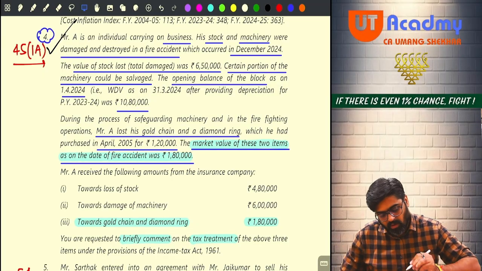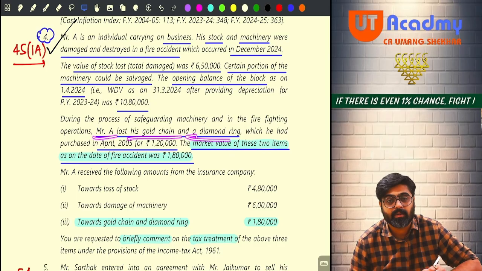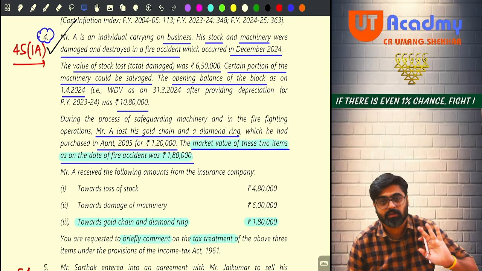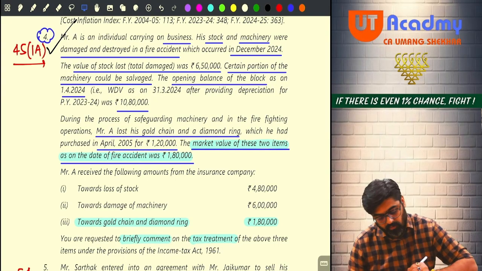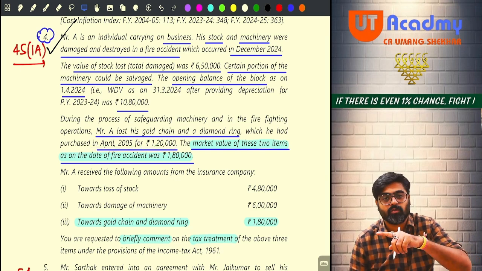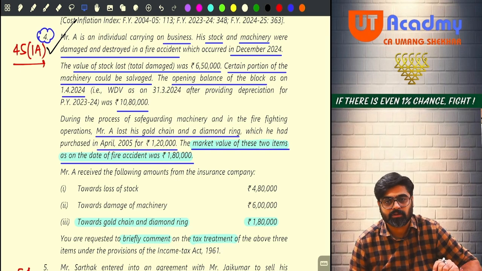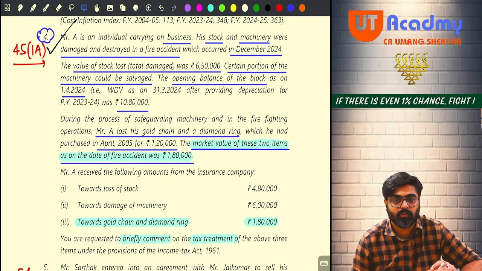Now, during the process of safeguarding machinery and the firefighting operations, Mr. A lost his gold chain and a diamond ring, meaning jewelry is also lost, which he had purchased in April 2005 for 1 lakh 20. This is the date of acquisition and actual cost of the jewelry. The market value of both items taken together as on the fire accident date was 1 lakh 80.